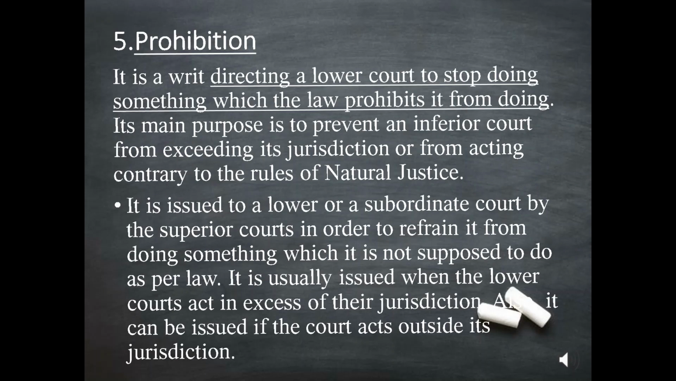And 5. Writ of Prohibition. It is a writ directing a lower court to stop doing something which the law prohibits it from doing. Its main purpose is to prevent an inferior court from exceeding its jurisdiction or from acting contrary to the rules of natural justice. It is issued to a lower or a subordinate court by the superior courts in order to refrain it from doing something which it is not supposed to do as per law.